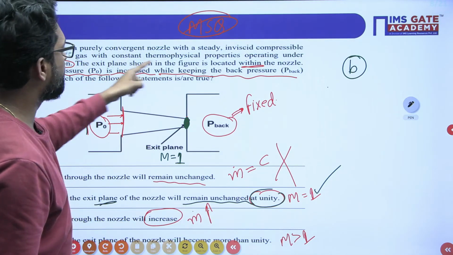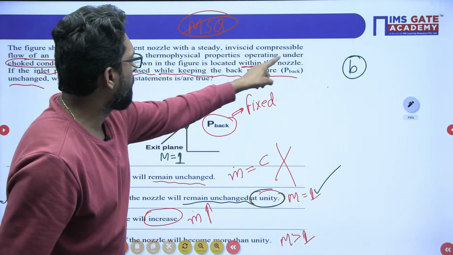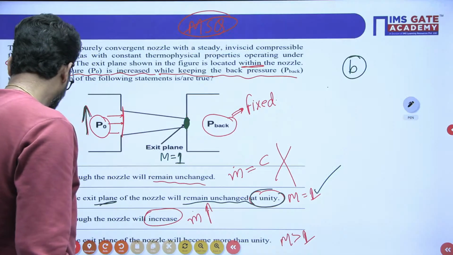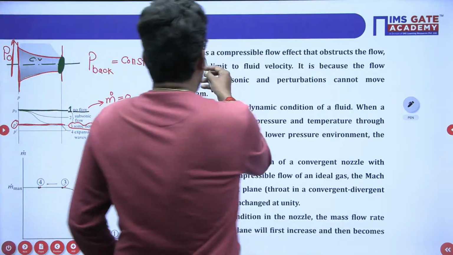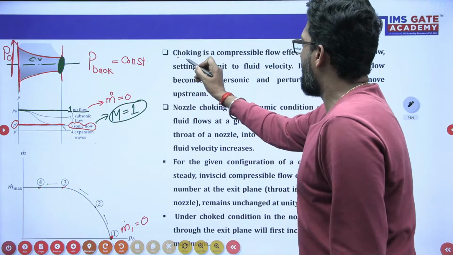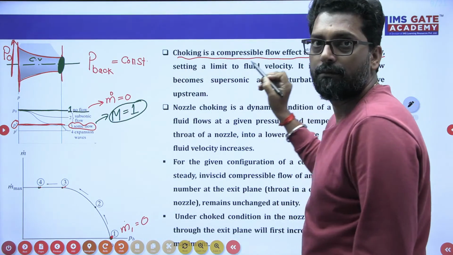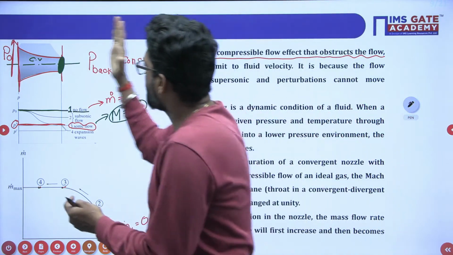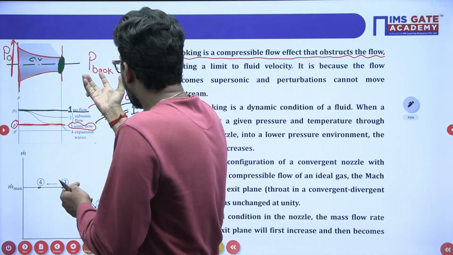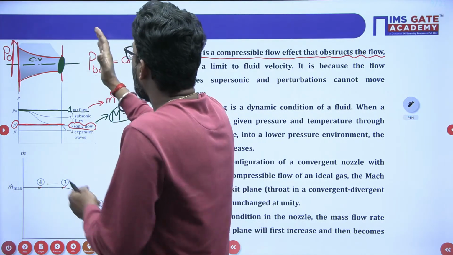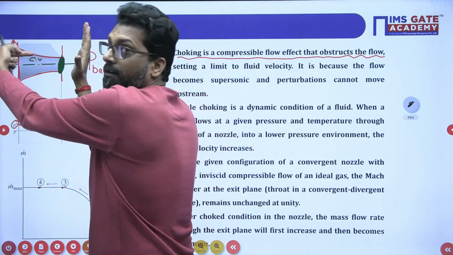The choked condition, that means thermophysical property operating under the choked condition. So what is choking, beta? Choking is a compressible flow effect that obstructs the flow. That means we have to increase the back pressure higher and higher so that the flow never happens.